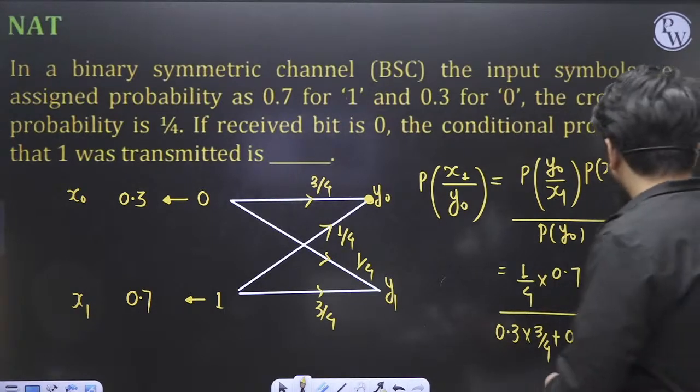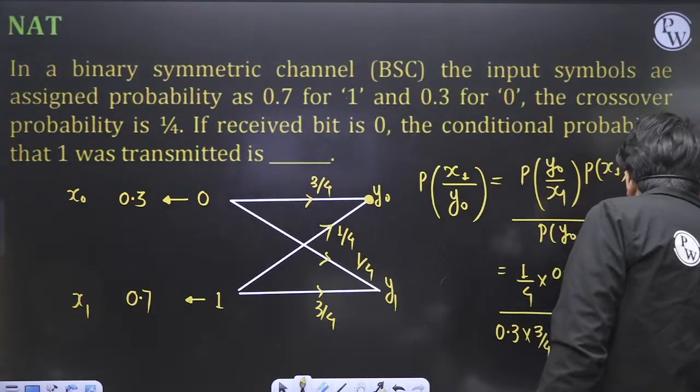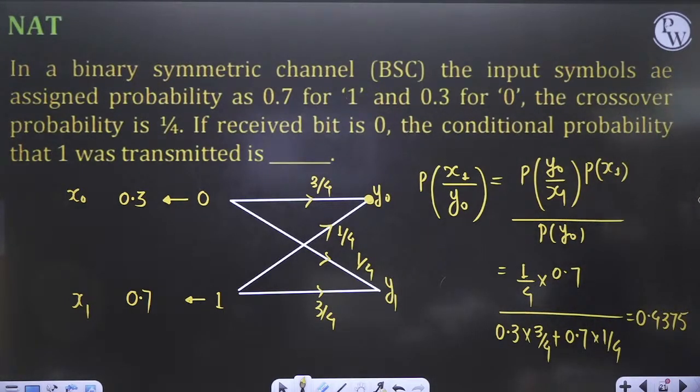0.4375. Okay, numerical answer type question from the binary symmetric channel concept. 0.4375, you should be getting this value.